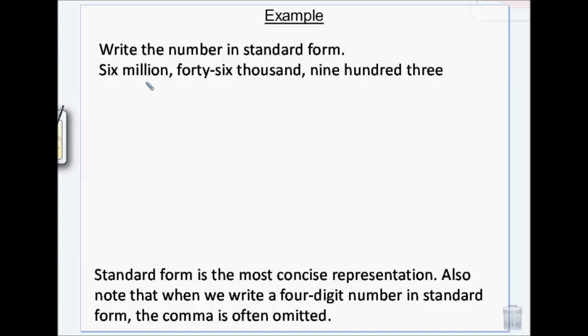We're putting numbers into standard form. We've got 6 million, so that's going to be a 6. 46 100,000. Do you see what we're missing? We're missing the 100,000s, right? So we've got a 0 there, and then the 46,903. We've got the 900, we've got the 3, we're missing tens. So these zeros go for our missing parts. Is that the right way? Mm-hmm. That means we don't have to put no.